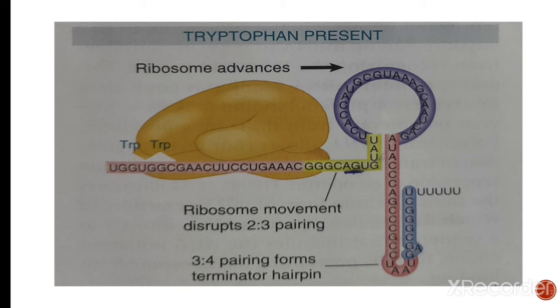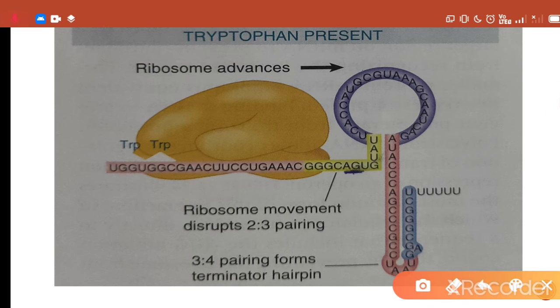And when there is a high level of tryptophan or a high level of tRNA inside the cell, ribosomes are able to synthesize the leader peptide into a polypeptide, or will translate this leader peptide.